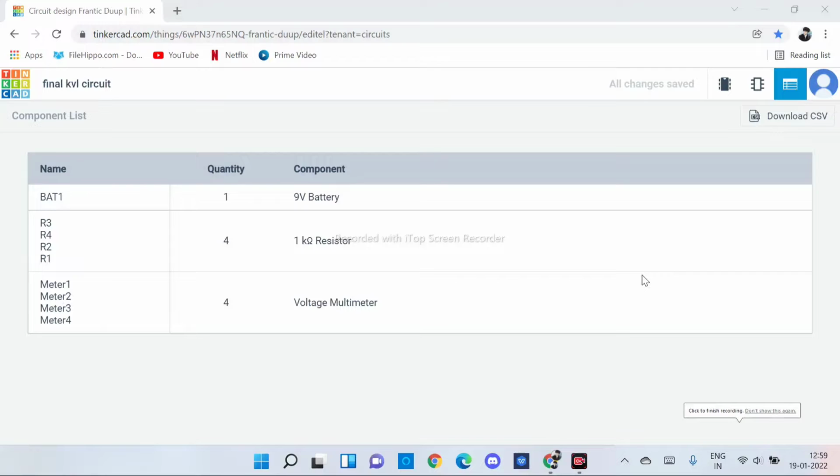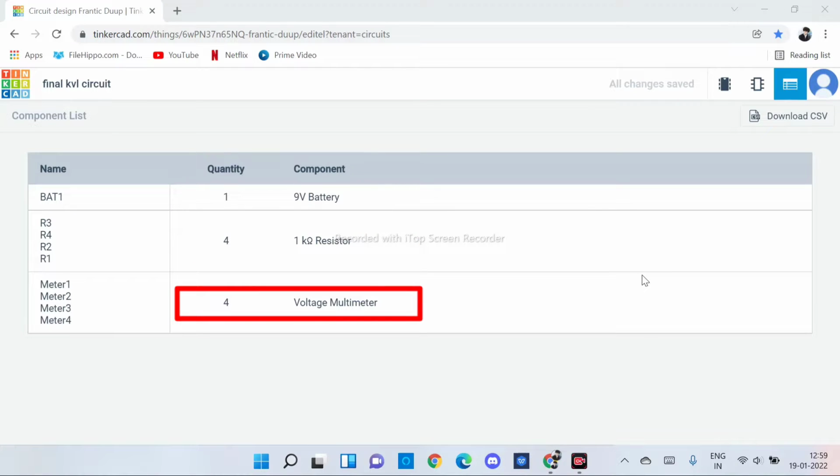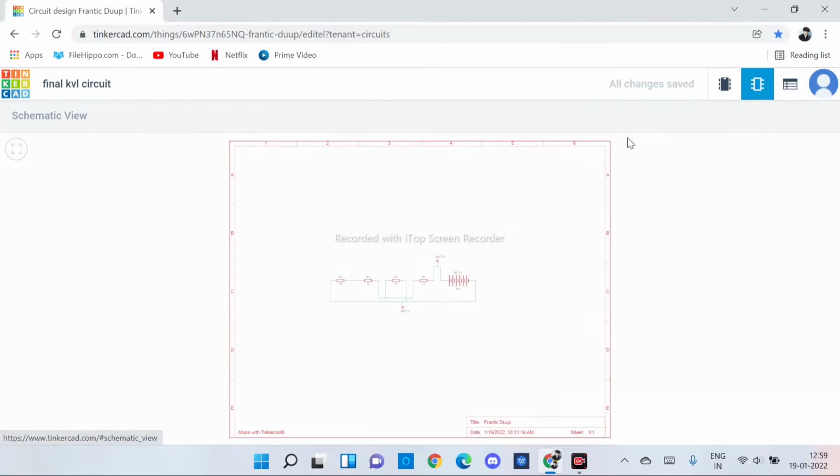Good morning. Today we are going to design a KVL circuit in Tinkercad and we will apply it practically. We need a battery of 9 volt, 4 resistors of 1 kilo ohm, 4 voltmeters, or we can also take voltage multimeters, jump wires, battery cap and wires. Now for the schematic diagram you can have this.